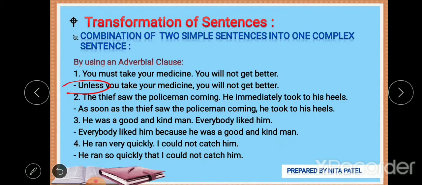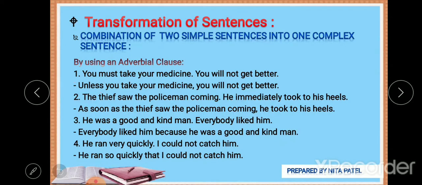Or if you are not familiar with unless, you can go for if not. So unless you take your medicine, you will not get better. If you do not take your medicine, you will not get better. Choice is yours. You can go for either unless or if not.